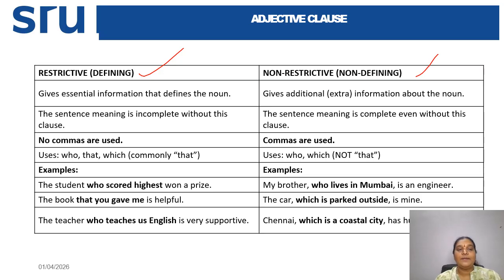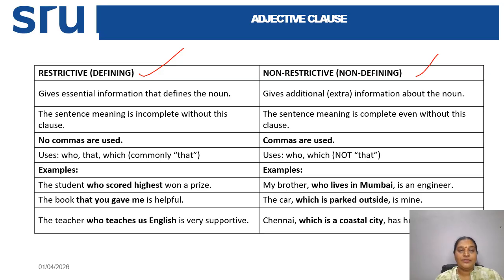The sentence meaning is incomplete without this clause. Whenever you use restrictive clauses, there are no commas. The words used are who, that, which, and commonly that is used more.